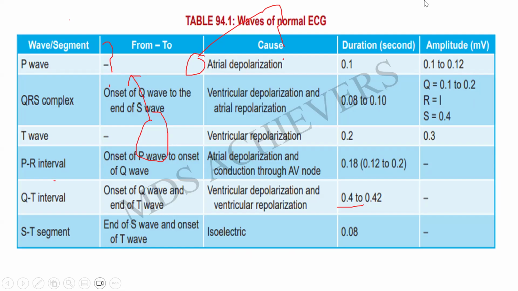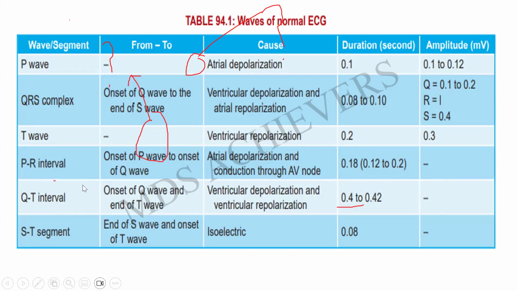They are not going to ask you detail till here, but the T wave is concerned with ventricular repolarization, duration 0.2 seconds. The PR interval is the onset of the P wave to the onset of the Q wave, representing atrial depolarization and conduction through the AV node, and the duration is going to be 0.18.